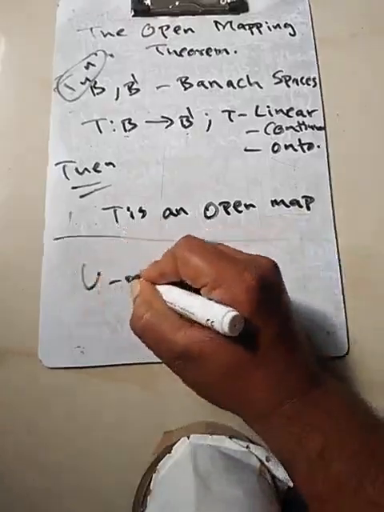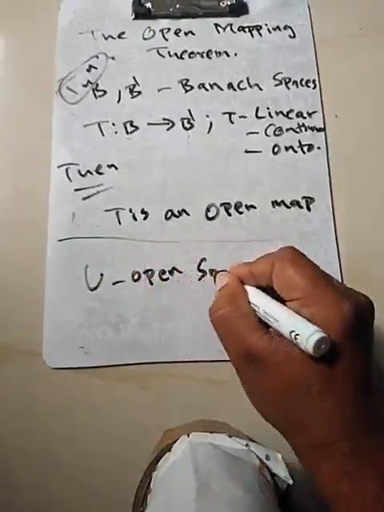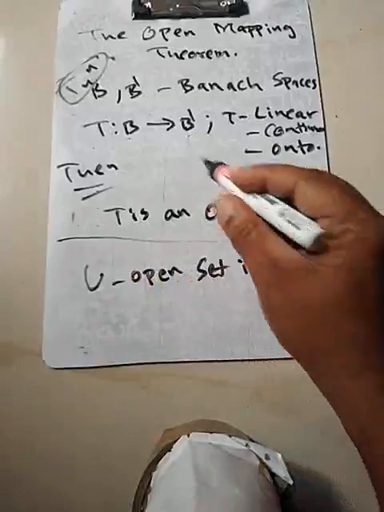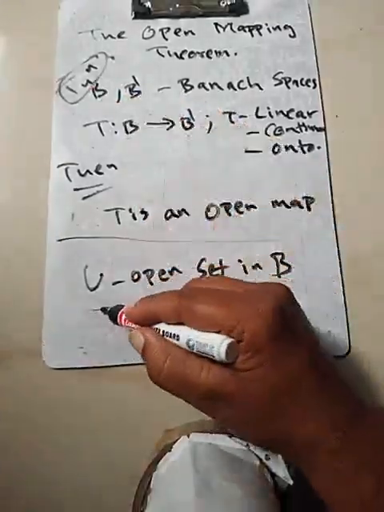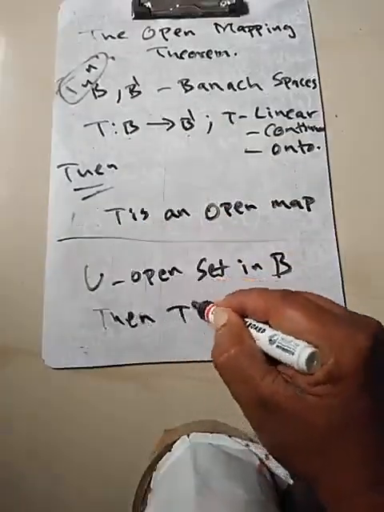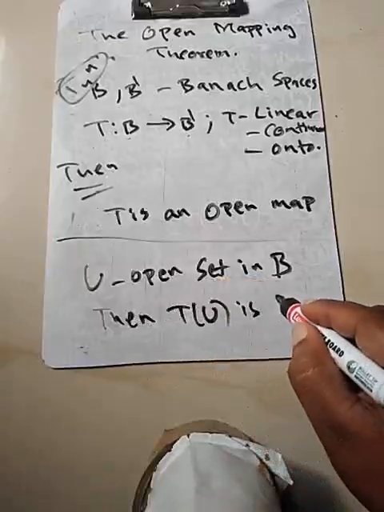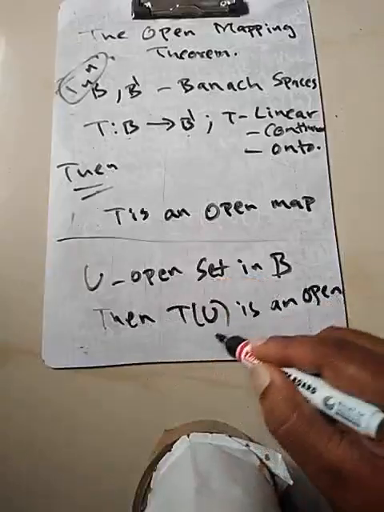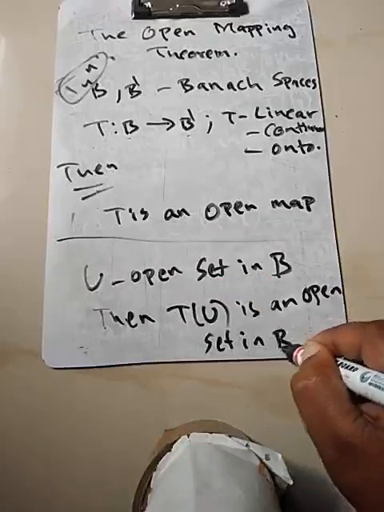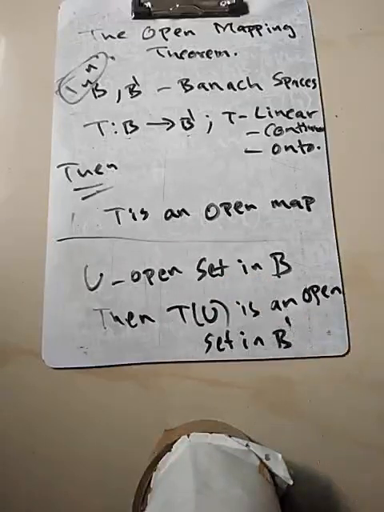So if you take any U which is an open set in B with respect to the metric topology on B, then what does this say? This says that T of U is an open set in B dash. So image of open set is open. The topological definition of continuity is that inverse image of open set is open. If the map is onto, then this is guaranteed between two Banach spaces. If the map is linear and continuous as well, then image of open set is open.